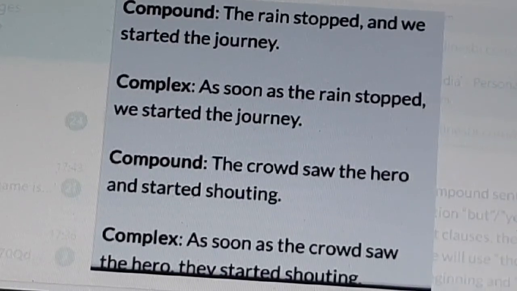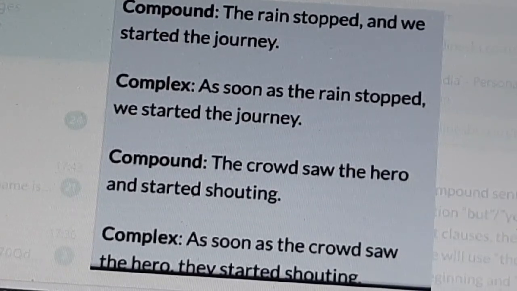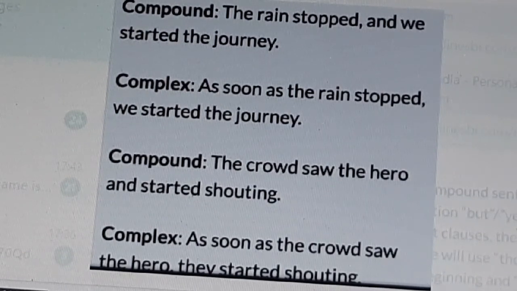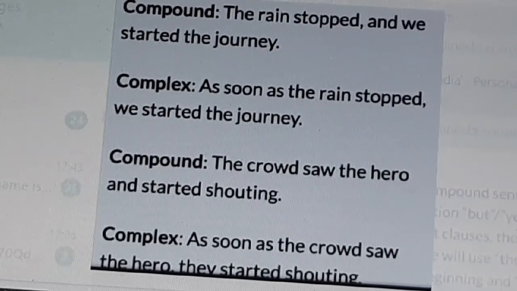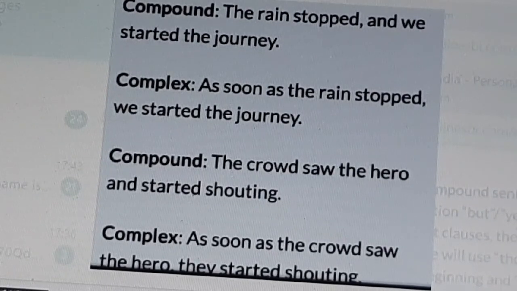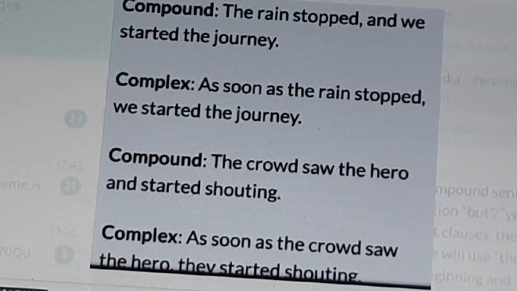Another example: the rain stopped, and we started the journey. Here, to write in complex sentence, instead of "and" we should write "as soon as". As soon as the rain stopped, we started the journey.